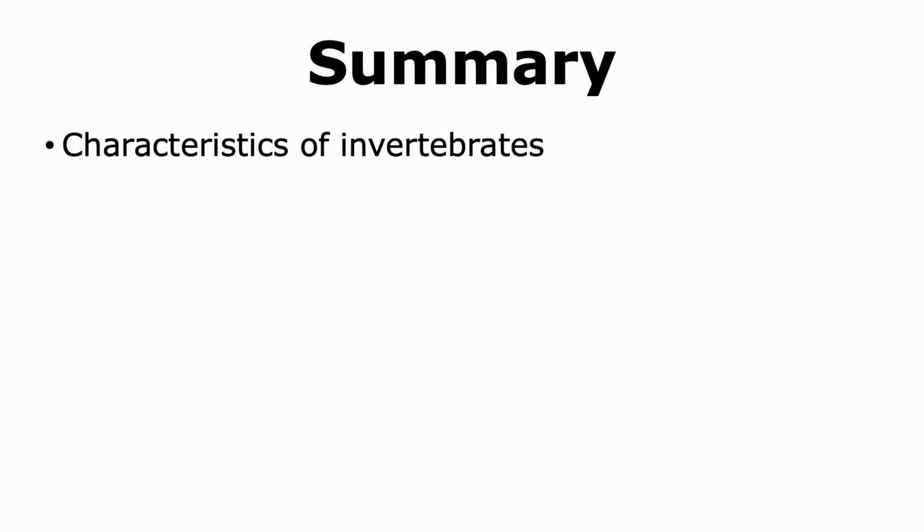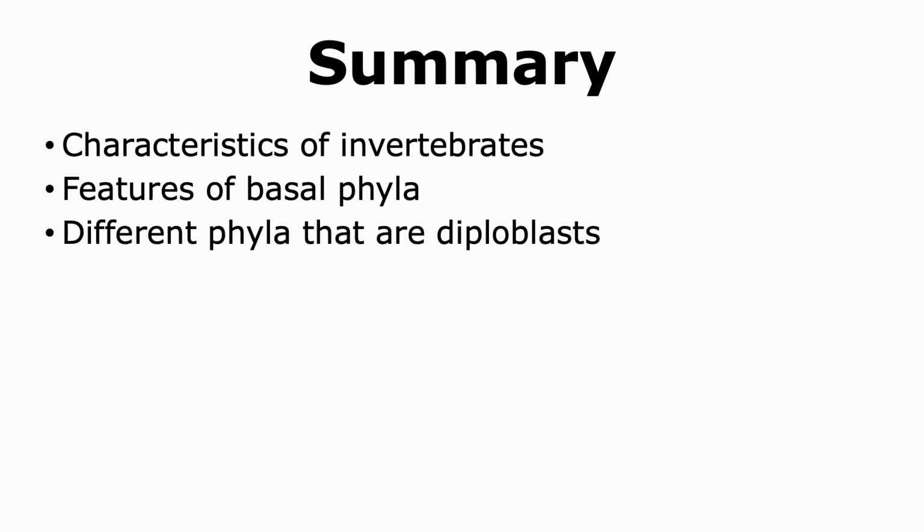With this, we come to the end of our talk, where we learned about the different characteristics of invertebrates and focused on the group of the basal phyla. These include organisms that are diploblasts, and we looked at the phyla Porifera, Cnidaria, and Ctenophora. It should be noted that the phylum Placozoa also comes under the basal phyla.